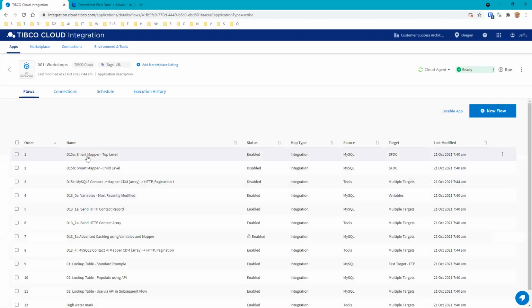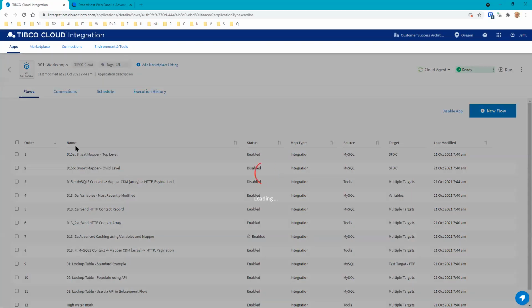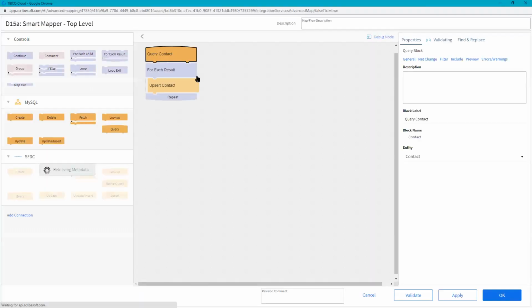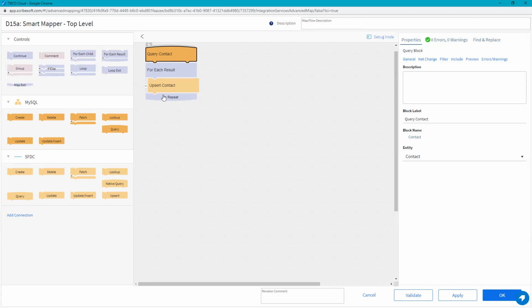Let's look at how the smart mapper works at the top level. We can probably just go through one I've already done, but I'll walk you through what it looks like. This opens up the Flow editor. We know that the way TCI Connect works is this block diagram. Flogo goes horizontally and TCI Connect goes vertically. Otherwise they're very similar in terms of their design principles. We have functional blocks that you drag in, and the blocks are certain types of operations, and you can have inputs and outputs to that.